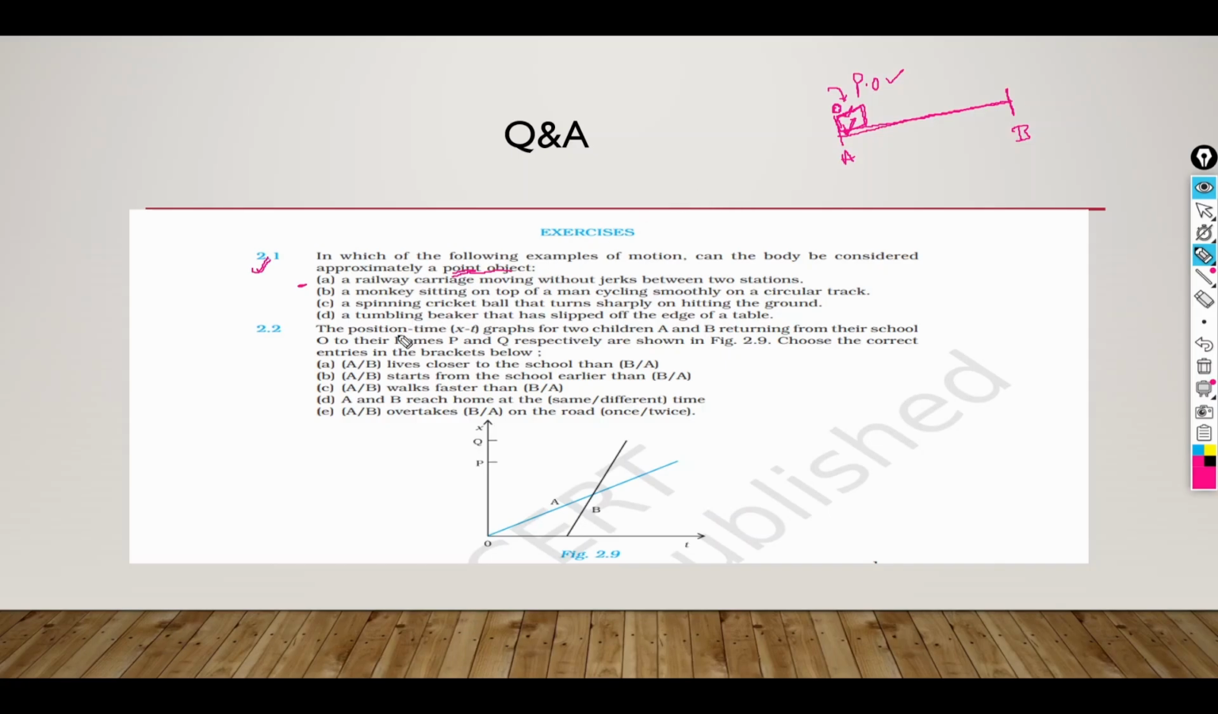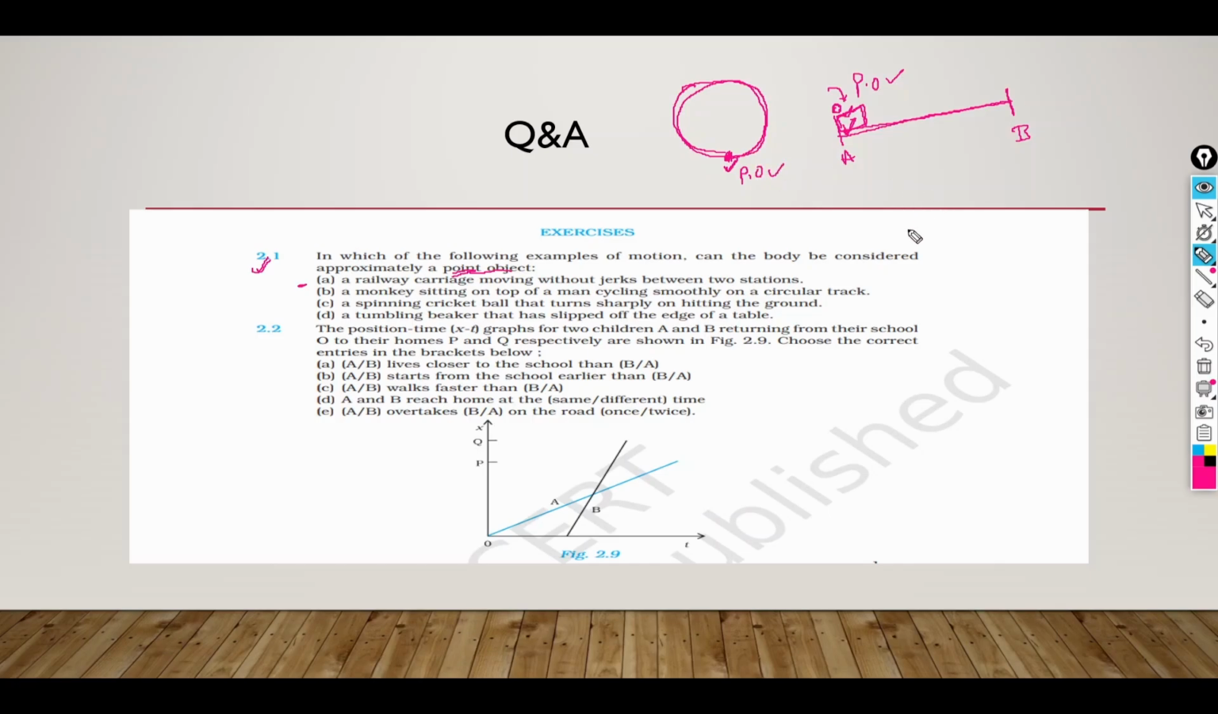A monkey is sitting on the top of a man cycling smoothly on a circular track. So this is a circular track, and a monkey sitting on the top of a man. The path traveled by the monkey is more in comparison to the size of the monkey itself. So in this case also the object is a point object.